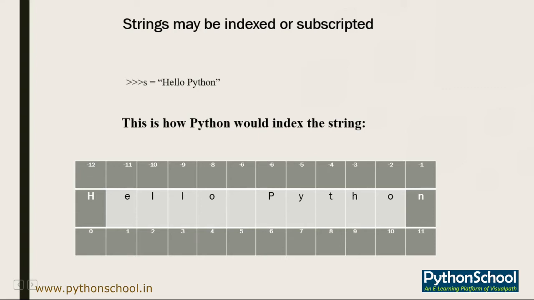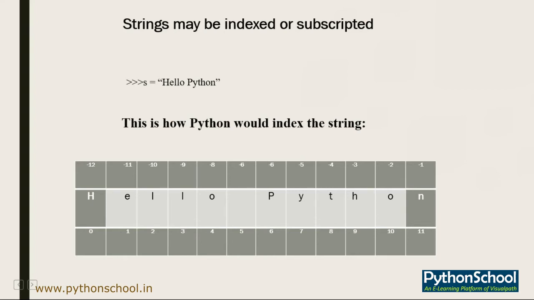Suppose I want to write code saying hello Python on the command line. On the command line I have taken a variable s, and into that I have passed the value hello Python. So how will this be stored, or how will it use an index in the string? This is the pictorial graphic that we have shown here. At the 0 index my h will be there, and then it goes on. Hello Python will cover this many spaces, and you can see here at index 5 it is a blank space, so it will take that as well.